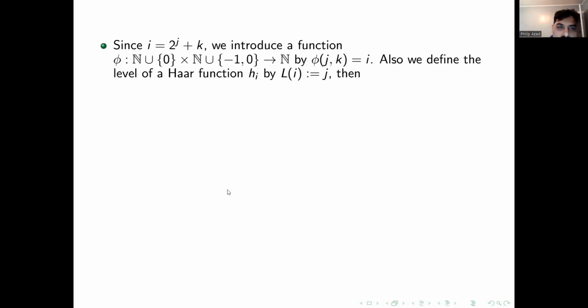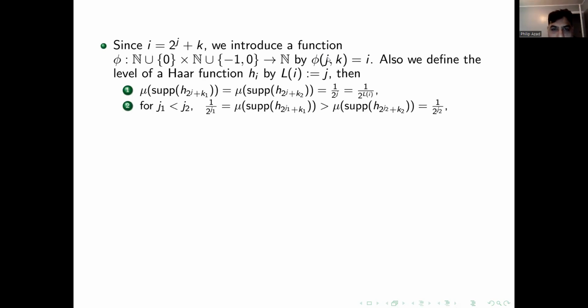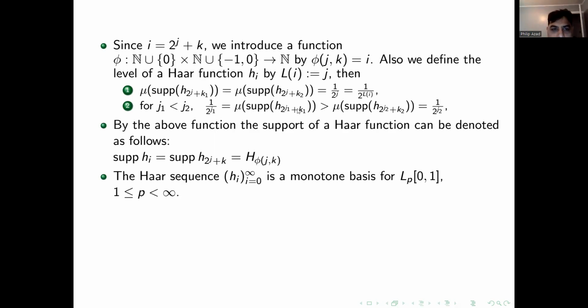And that's what this is telling us, that each i can be associated with two natural numbers. And then we also define the level of the Haar functions, given by this j. If they're on the same level, their supports are equal. If they're not on the same level, then there is this relationship based upon j_1 and j_2.